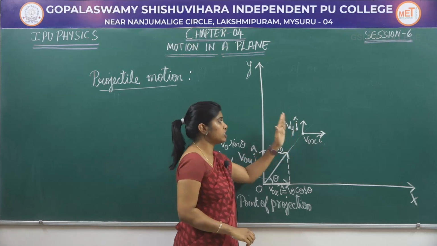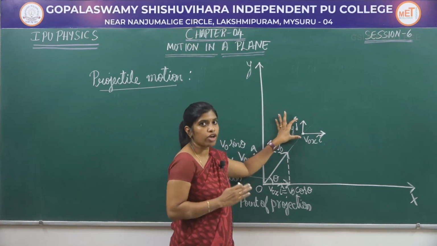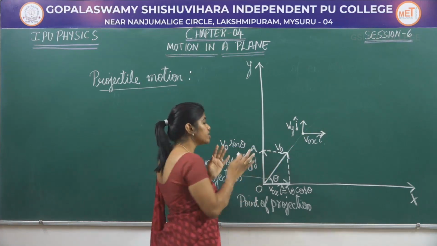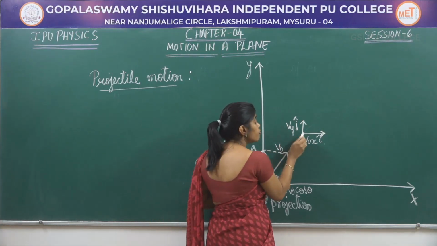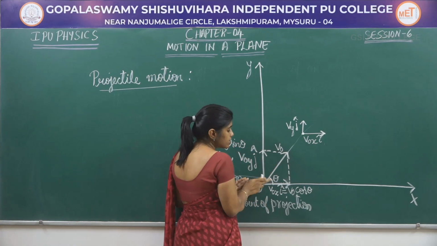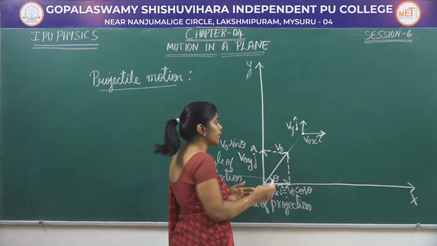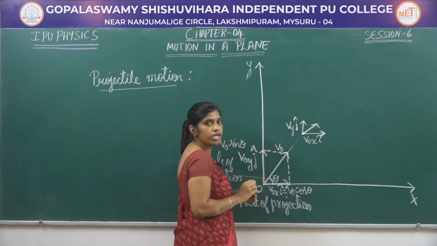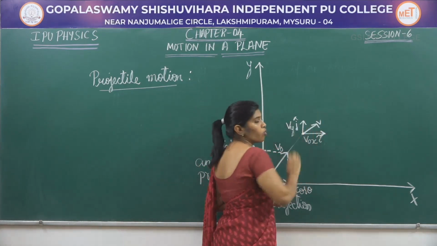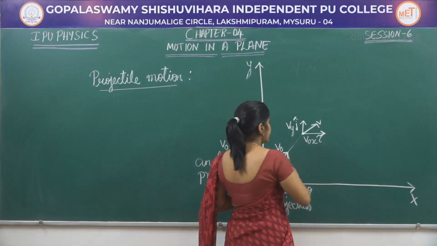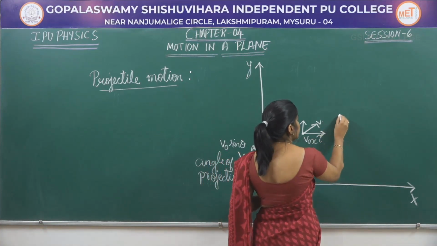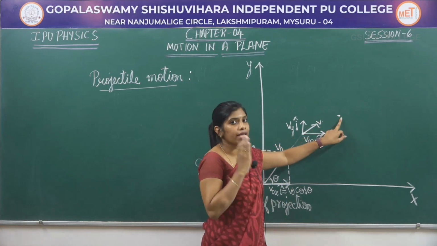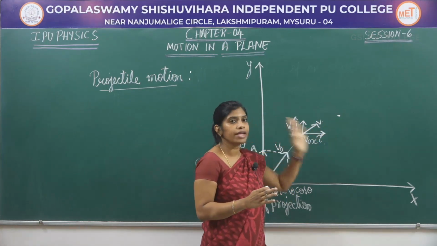Because of this decrease in the y component, the vector is also going to change its direction. The resultant vector will have a different direction than this, or this angle theta is going to change. Therefore, let me say this is the direction of the velocity now. Next, let me take up a point somewhere here. And this is the highest point.